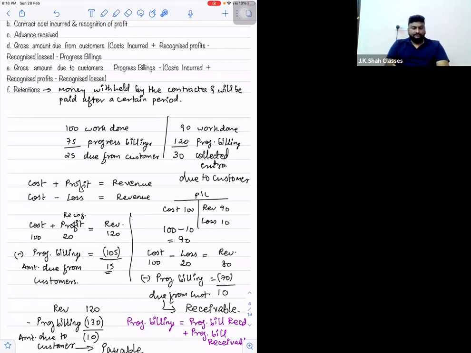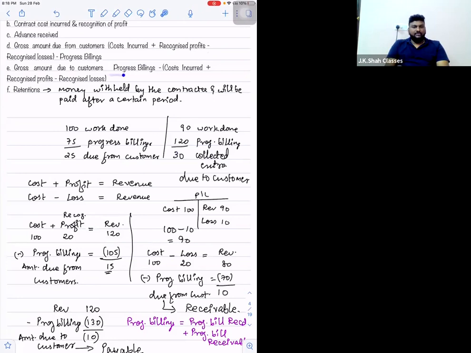But on the other hand, if only 90 rupees of work is done and we have progress billed 120 rupees to the client, meaning we have collected 120 from the client, or we are in a position to collect 120 from the client, can I say 30 rupees is collected extra from the client? And this is called amount due to the customer, meaning it is payable back to the customer, if the work is not done, obviously. If we complete the work, then no problem. Right? So this point and this point are your point number D and E.